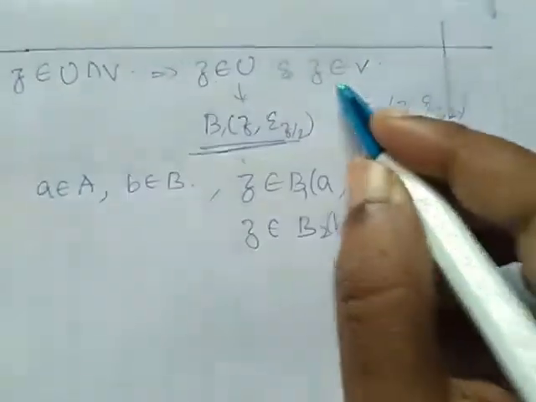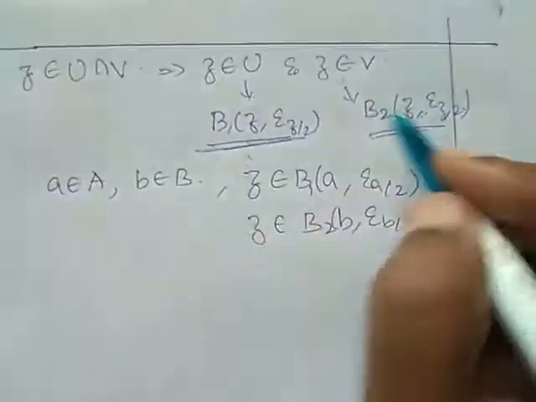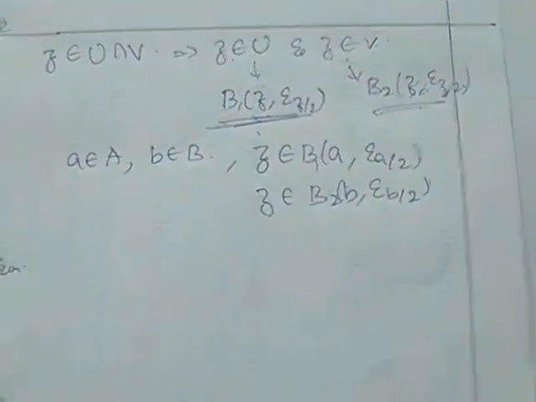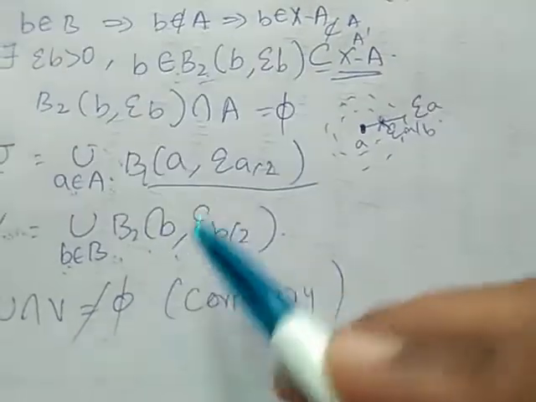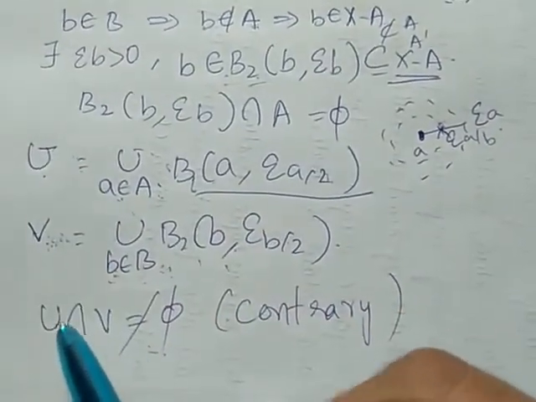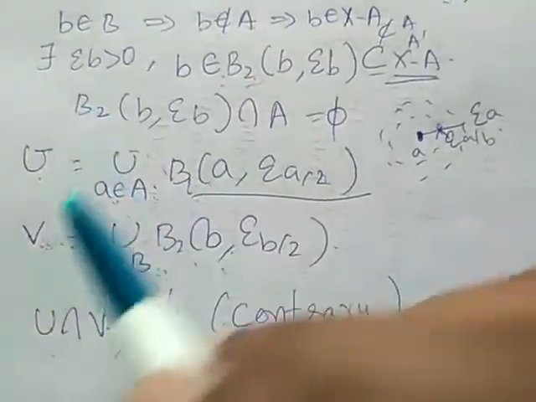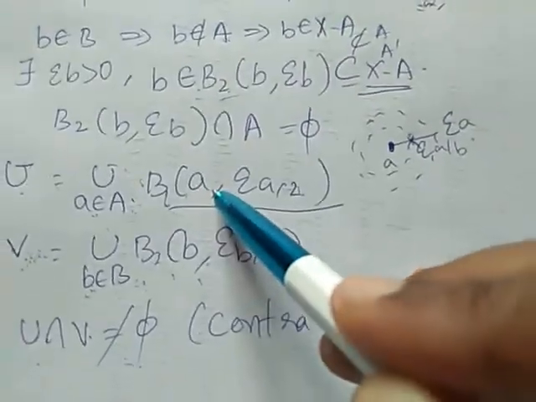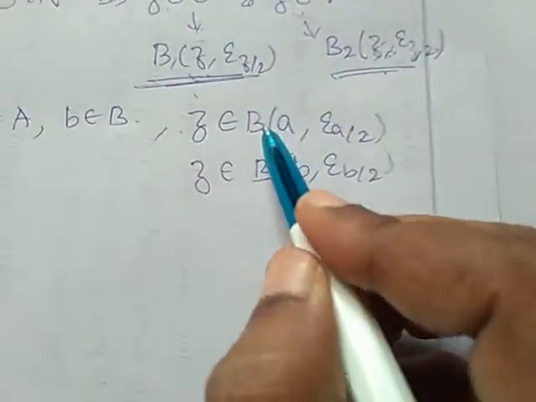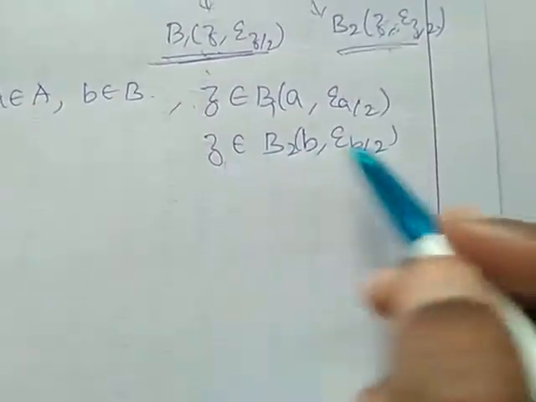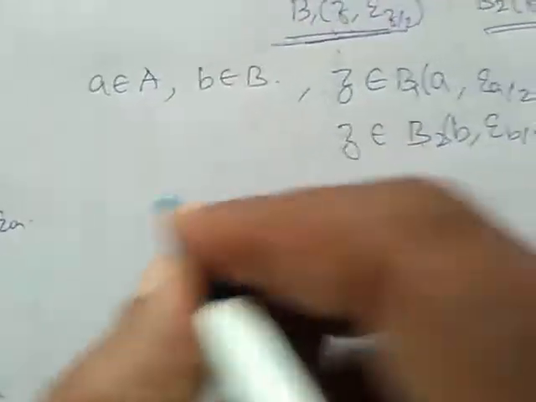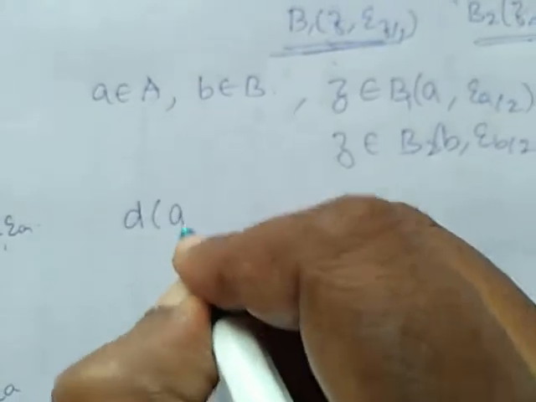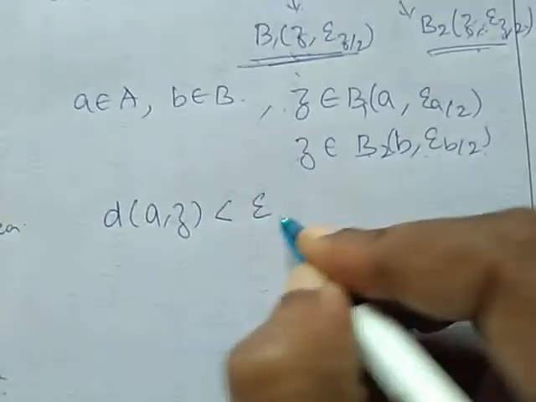Z belongs to this, Z belongs to this, means there exists one element common between these two. Therefore, Z belongs to B1 of A, epsilon by 2. Z belongs to U intersection V means Z belongs to U, Z belongs to V. It means Z belongs to this and Z belongs to this. Therefore, Z belongs to B1 of A, epsilon A by 2, and Z belongs to B2 of B, epsilon B by 2. So this implies D of A comma Z is less than epsilon A by 2